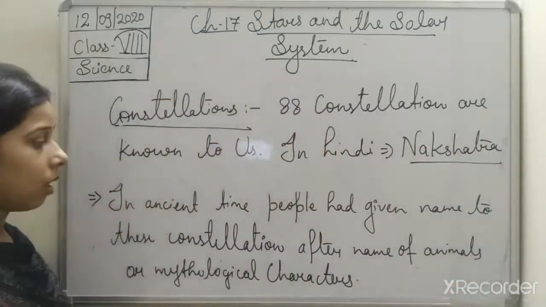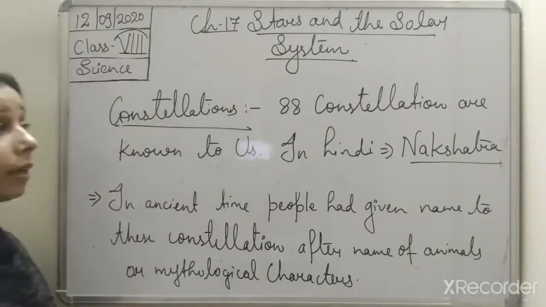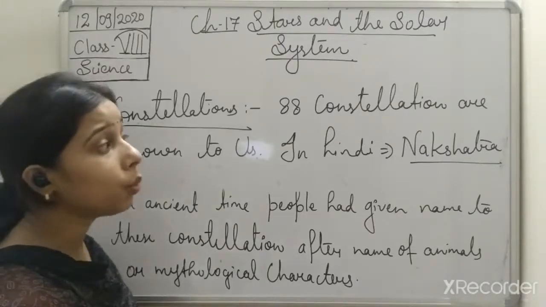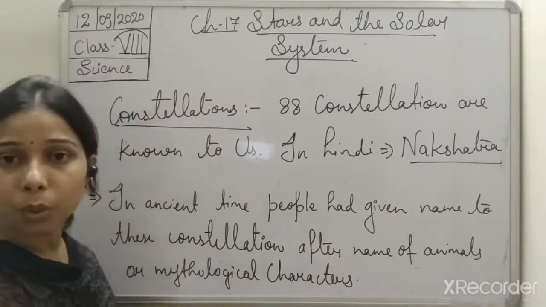Okay, so this is the constellation. Till now we know 88 constellations, students, but out of these 88, some are very well known to us.